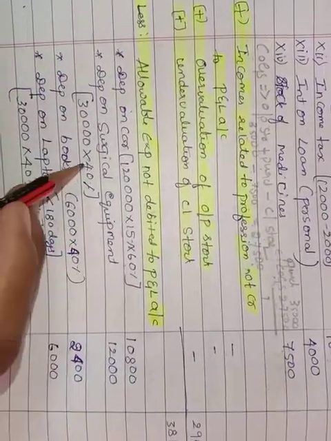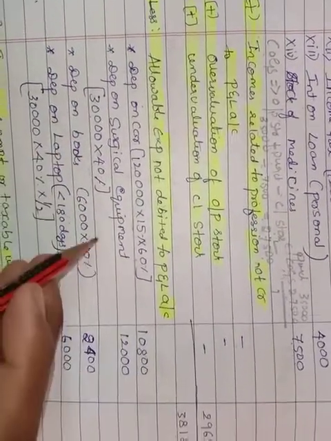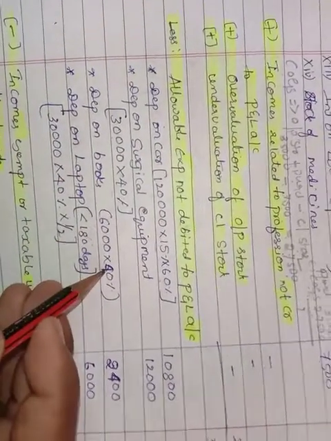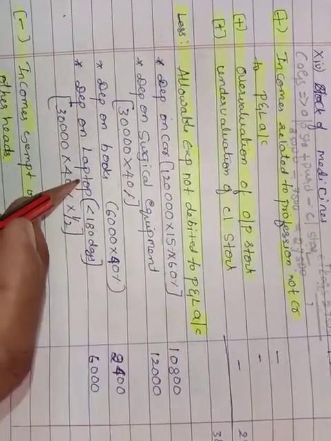Next, depreciation on surgical equipment, they directly gave it in the question. 40%. 30,000 into 40%, 12,000. Next, depreciation on books, 6,000 into 40%. They directly gave it in the question. 2,400. Next, depreciation on laptop.